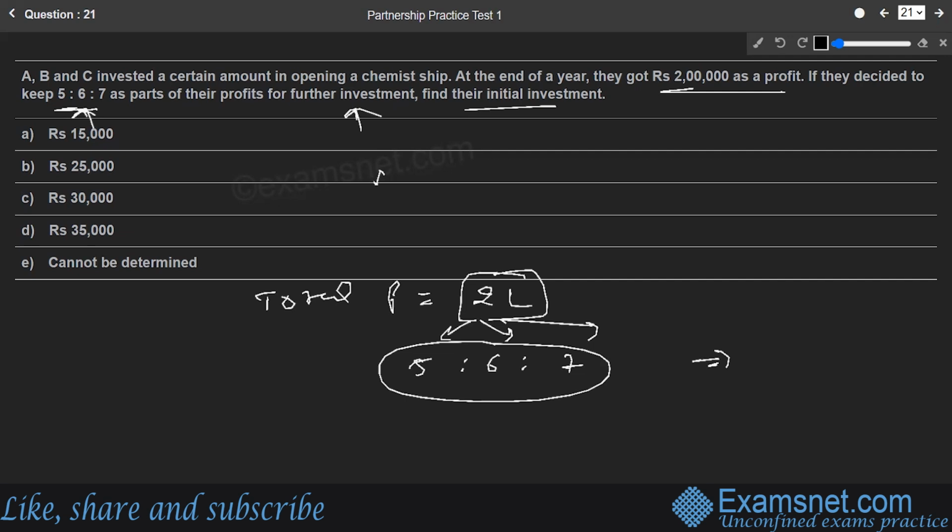The total profit has been given, but their profit share is not given. They are just saying that they decided to keep 5, 6, 7 as parts of their profit, but the ratio in which the profit is to be distributed is missing. If that is missing, then it is impossible to find out the initial investment. So the answer is cannot be determined, option number E.